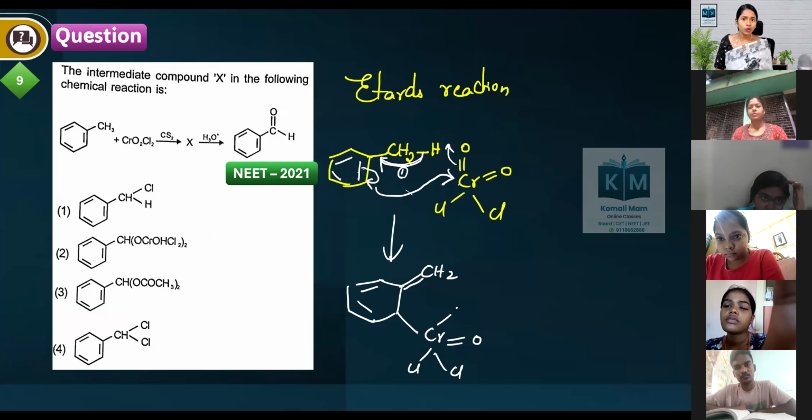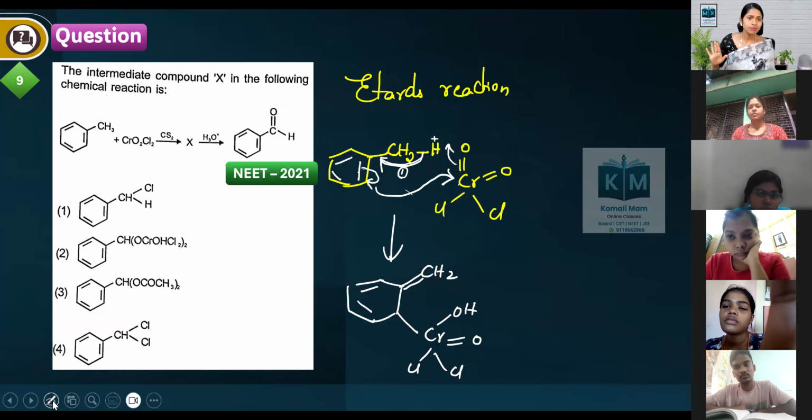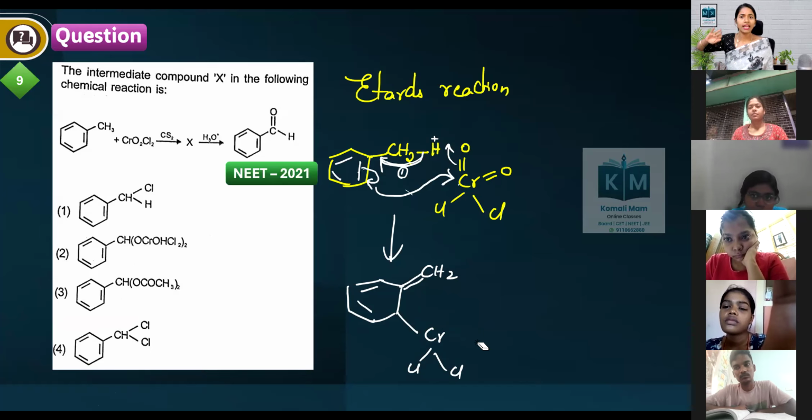It is having one OH. Everybody clear? Because this H gets a plus charge and it gets a minus charge, so the H plus comes here. The same structure, just to show you the mechanism, that OH I'm writing down, the double bond I'm writing on top. I don't want this OH. So this double bond next to it is involved, so I'm showing that there.